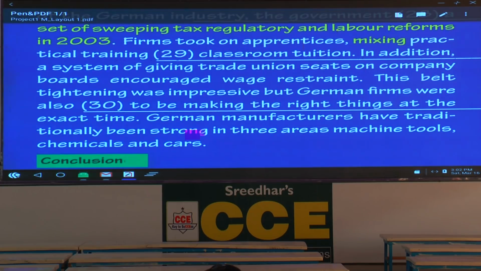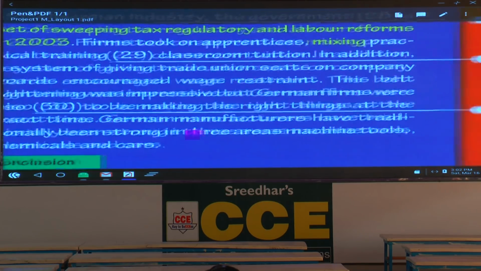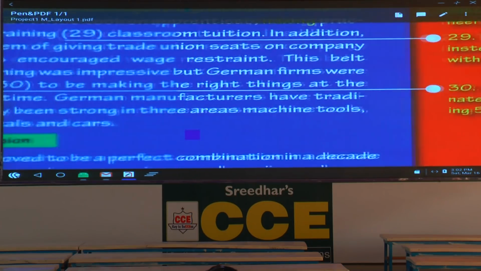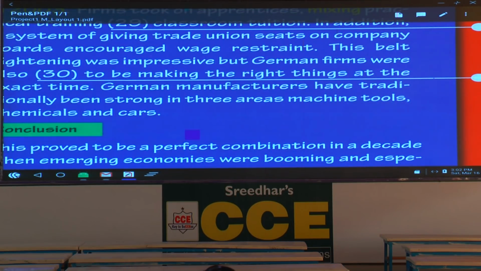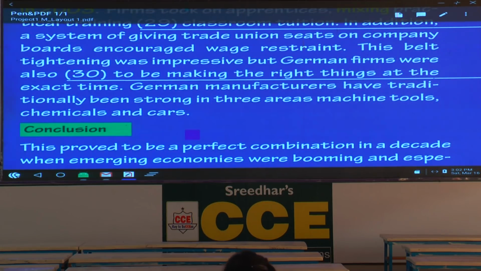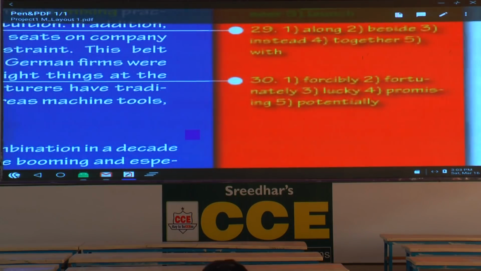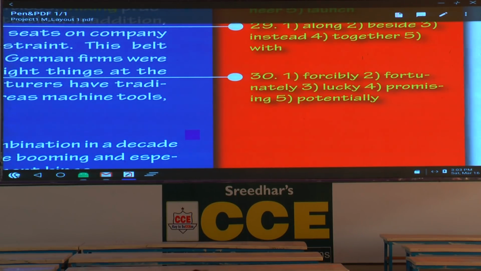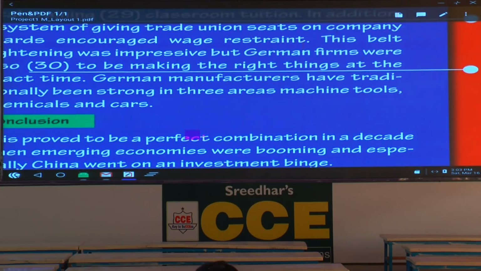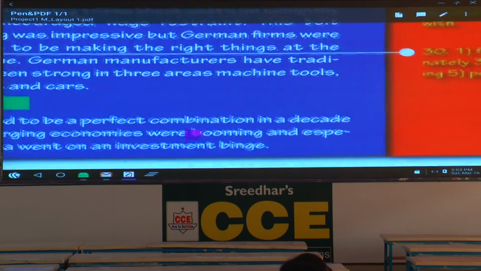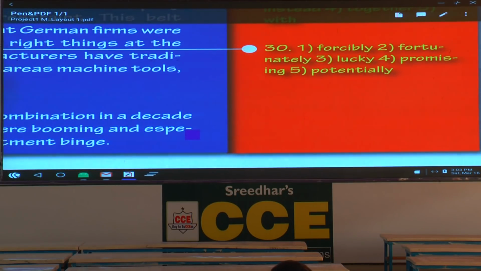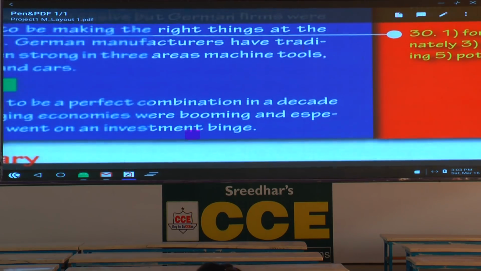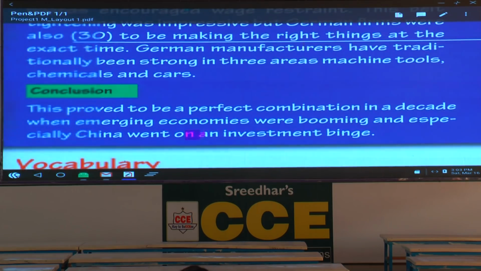to be making the right things at the exact time. What are the options here? Forcibly, you have to use a positive word or a negative word. No. This belt tightening was impressive, but contrasting means positive. German firms were also, we have to use a positive word. Forcibly is not correct. Fortunately, but what are the other words? Fortunately to be making, no, not correct expression. Lucky to be making. So, how many of you have chosen lucky? That is the answer. They were lucky to be making the right things at exact time.